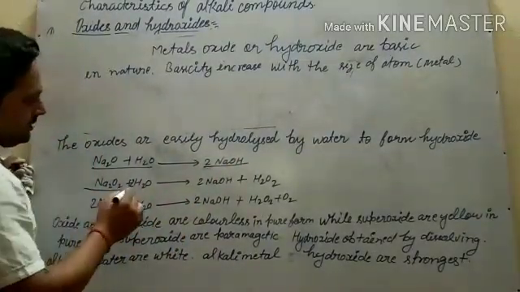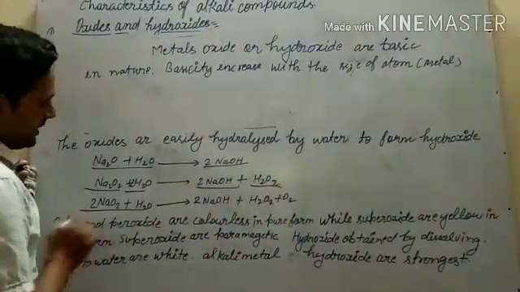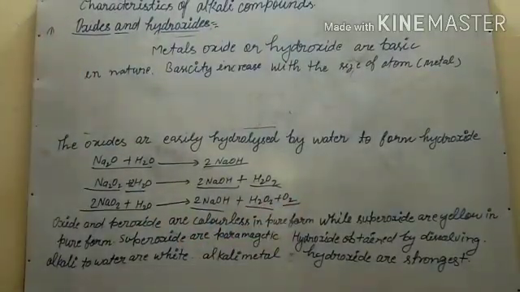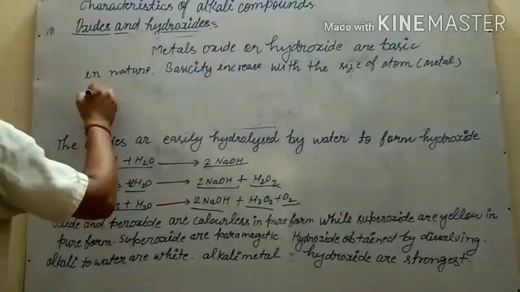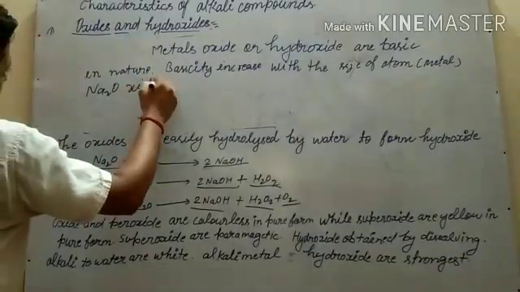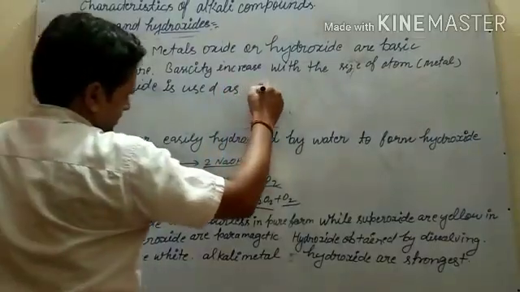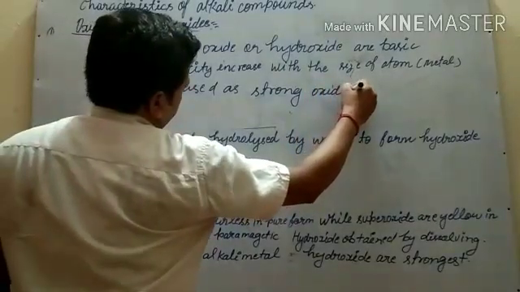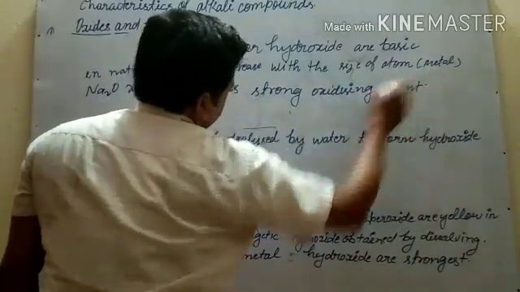Sodium peroxide reacts with water to form sodium hydroxide plus H2O2, and also O2. And sodium peroxide is used as a strong oxidizing agent.